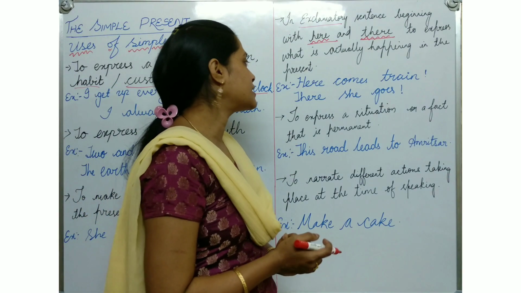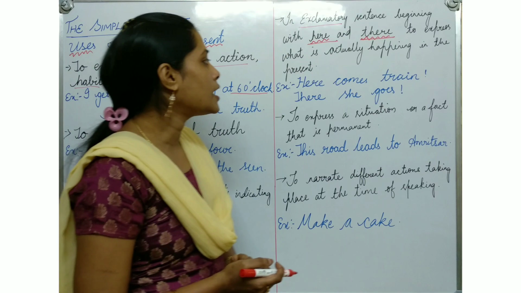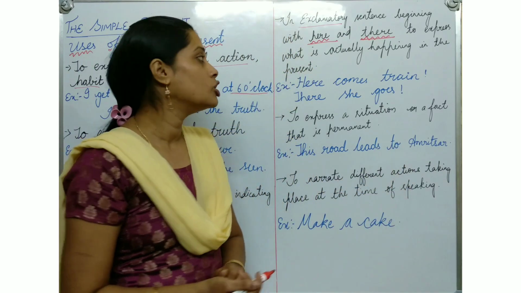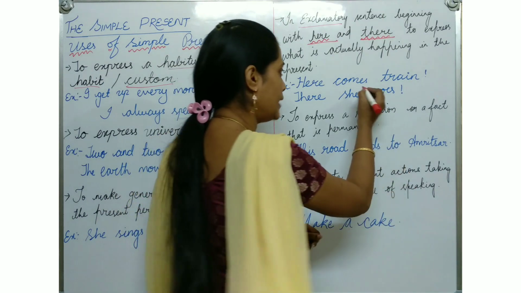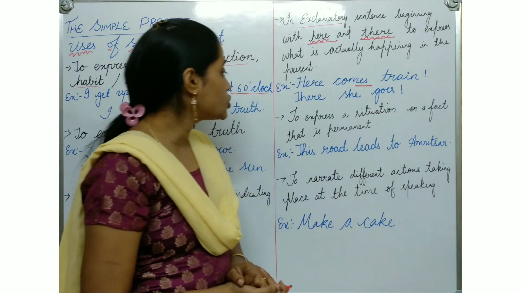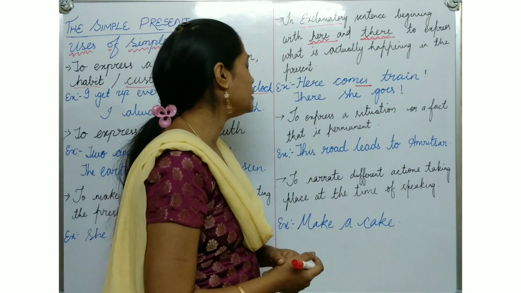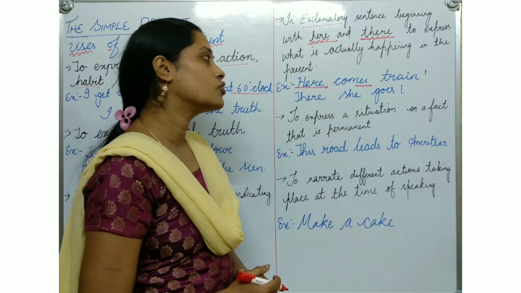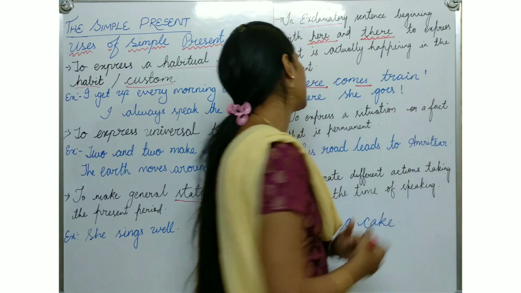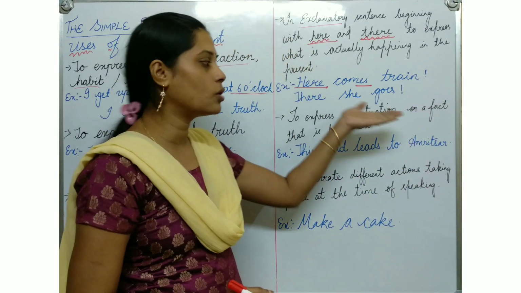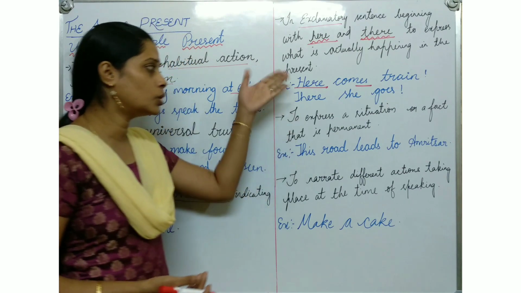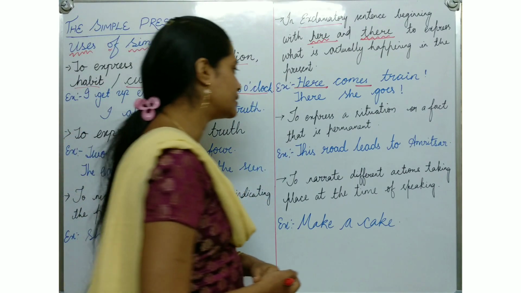So let's just see the example. Here comes the train. So this is an exclamatory sentence. Over here, as and es का उपयोग हो चुका है, we can use the as and es, and then we will see the here. Here comes the train. So it's an exclamatory sentence. There she goes. वो वहां पे जा रही है. So both are exclamatory sentences.